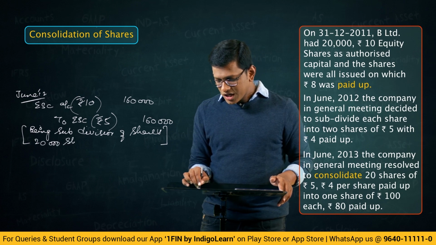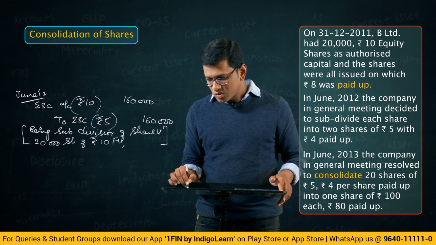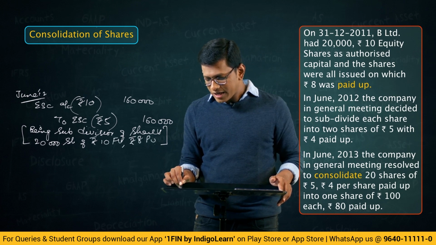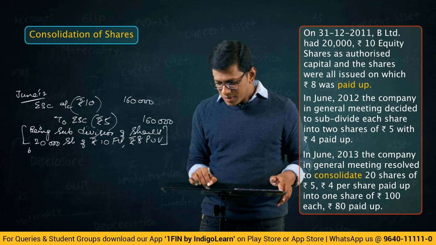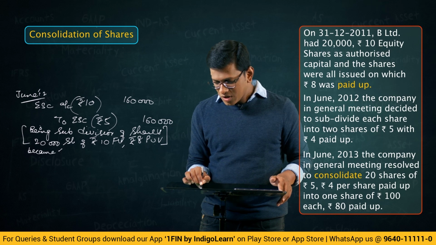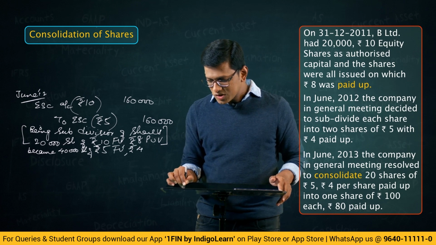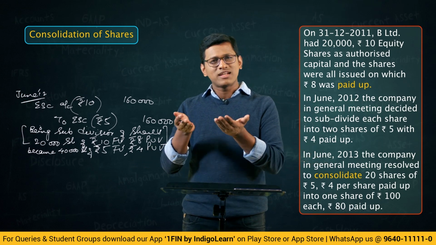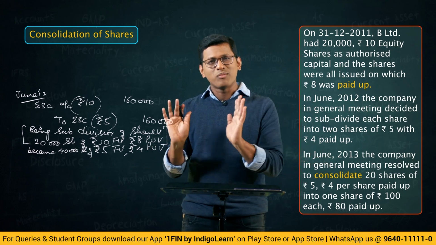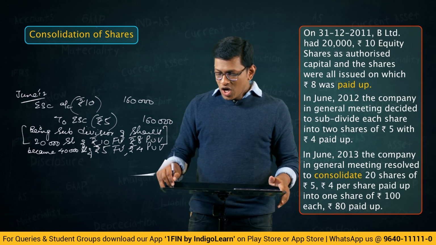20,000 shares of rupees 10 face value, rupees 8 paid up value became, see, in simple language we are writing, became, how much did they become? 40,000 shares of rupees 5 face value and rupees 4 paid up value. Wonderful. Whatever marks the examiner wants to give you for this journal entry, full marks you will get. So in simple words, give the narration. Okay, right. Now, moving on.